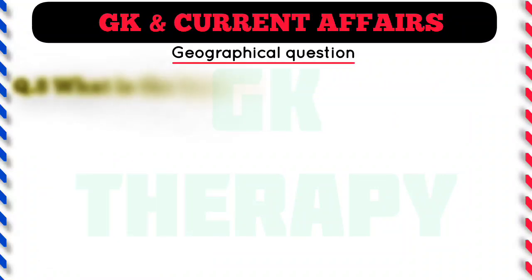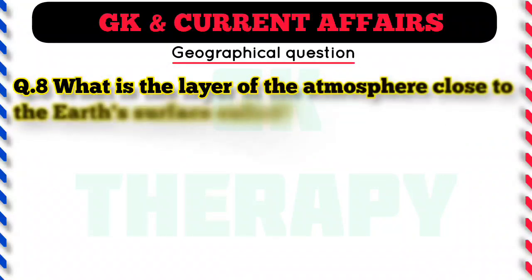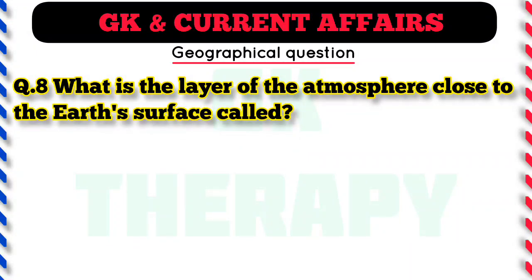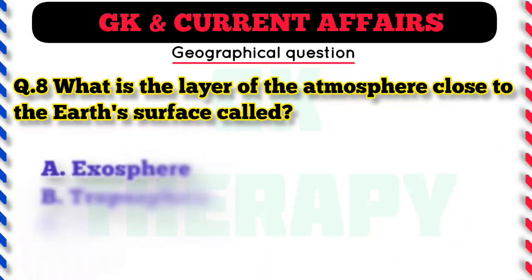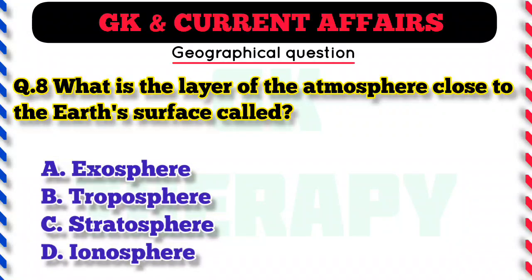Question number 8. What is the layer of the atmosphere close to the Earth's surface called? A. Exosphere, B. Troposphere, C. Stratosphere, D. Ionosphere.